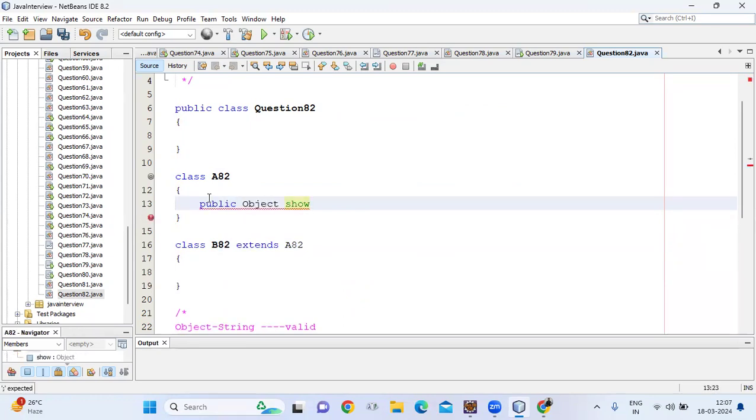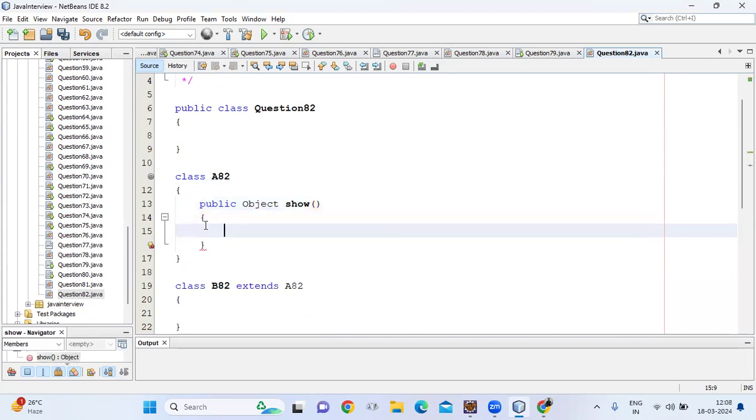In Java, if a method returns some return type, it must return at least a compatible value. Null is compatible with objects, so we need to return at least a compatible value.